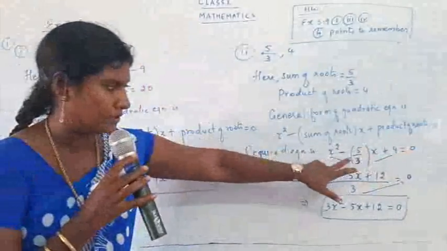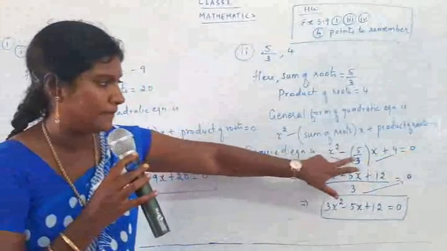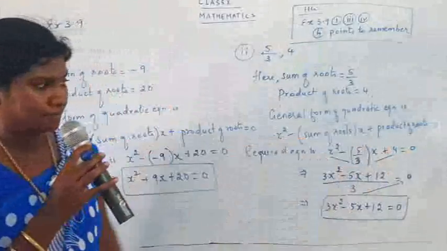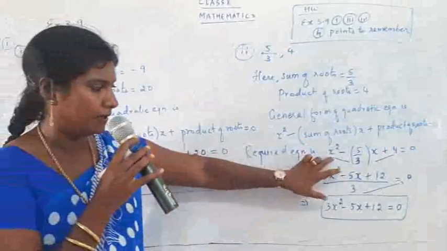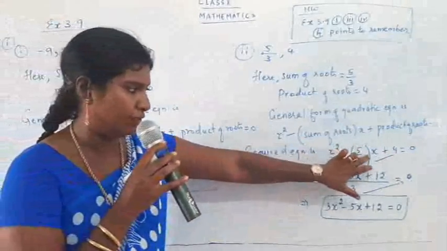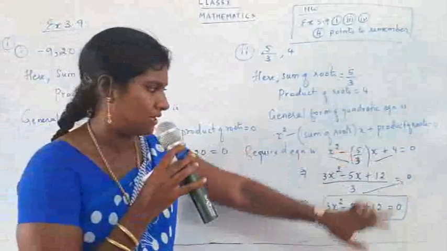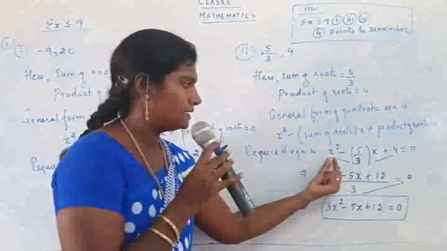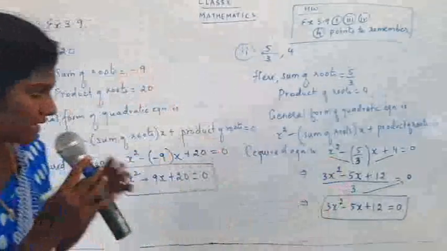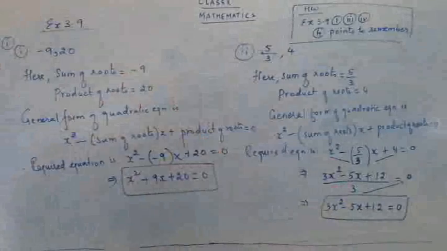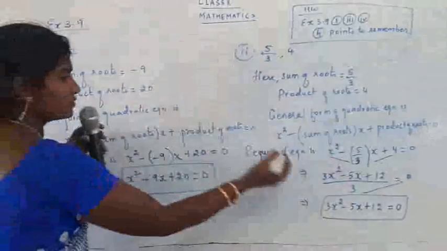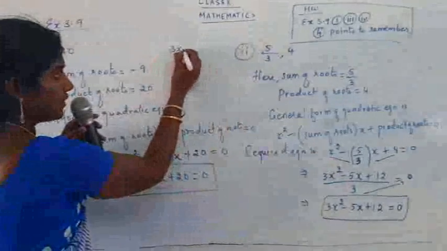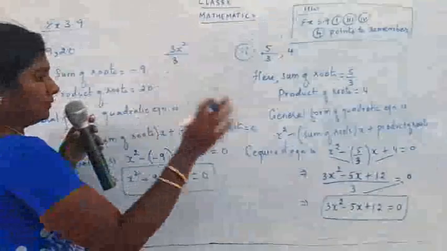Take the LCM, it's upon 3, so just multiply by 3 to the remaining terms. So 3x square minus 5x plus 12 upon 3, the whole. I have just done the steps directly. The step goes like this. It's 3x square upon 3.